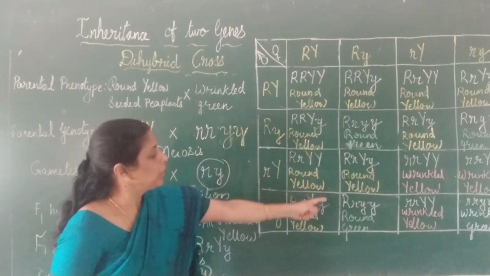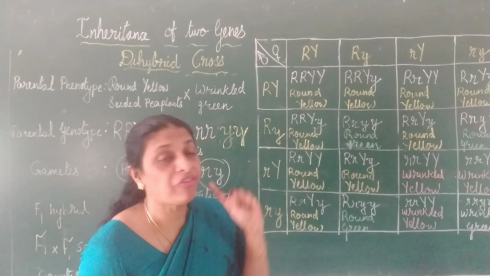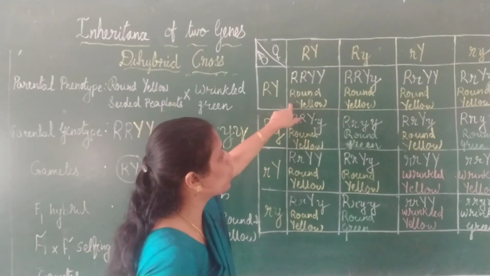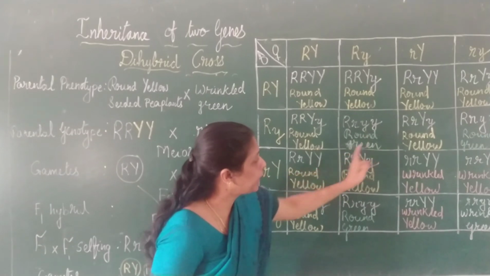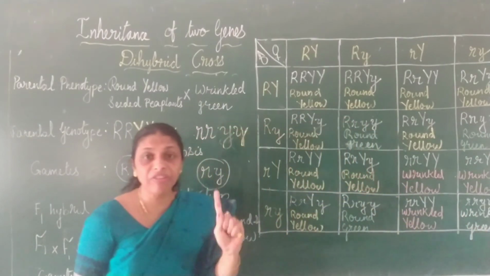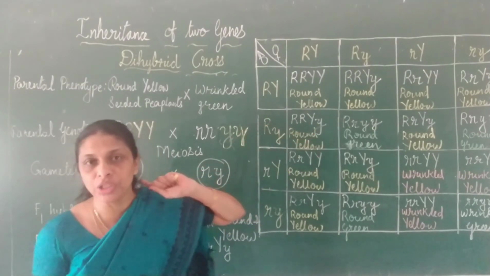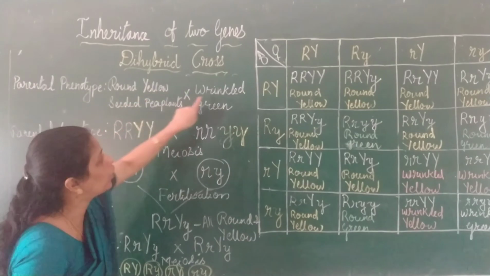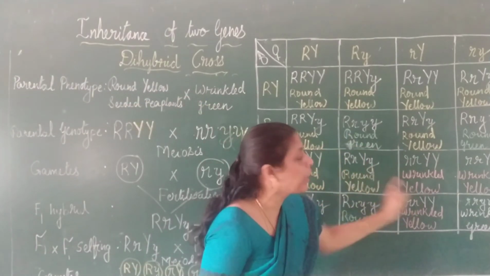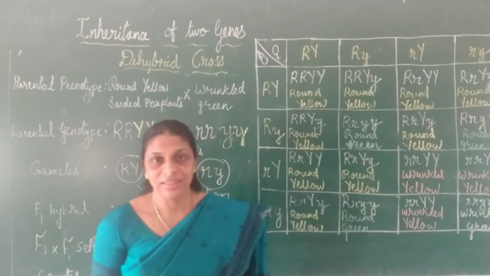We get a checkerboard. So here you can see there are 4 different types of phenotypes. 4 different phenotypes. Which are they? Round yellow, then round green, wrinkled yellow and wrinkled green. 4 different phenotypes are found. 2 are parental combinations. Which are the parental combinations? Round yellow and wrinkled green. Then what about round green and wrinkled yellow?